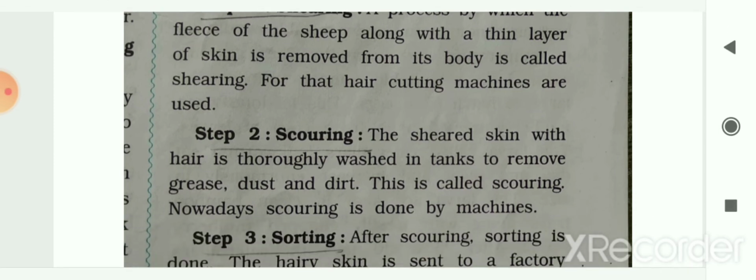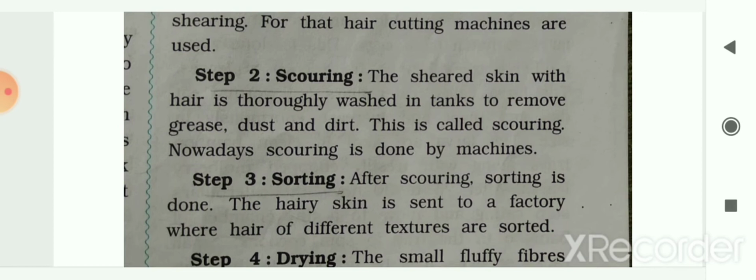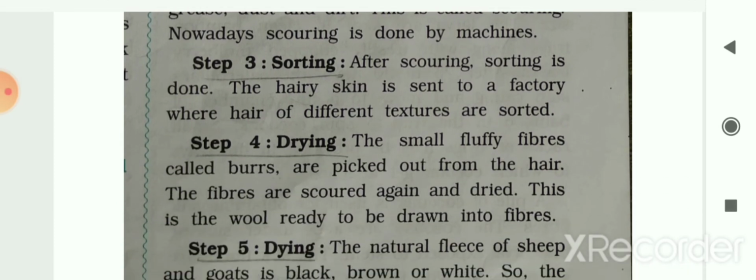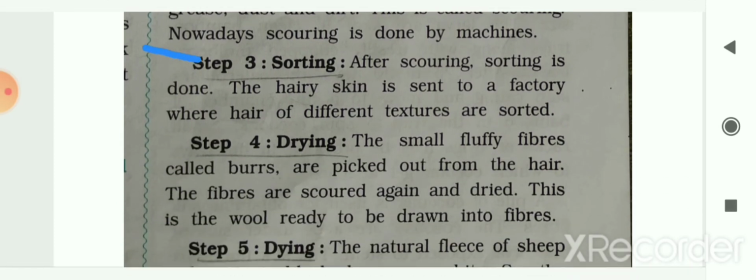The next step in this process is scouring. The sheared skin with the hair is thoroughly washed in tanks to remove the grease, dirt and dust, and this process is known as scouring. And nowadays scouring is done by machines. The next step is sorting. After scouring, sorting is done, and the hairy skin is sent to a factory where hair of different textures is sorted or classified, the different kinds of threads or hairs.